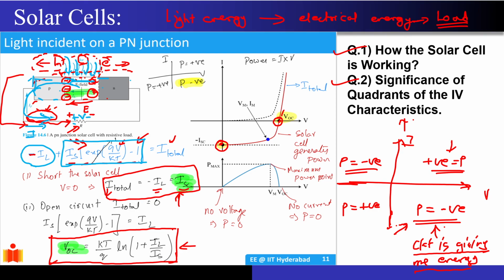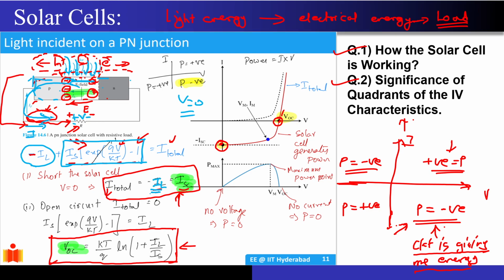Now we define 2 points, one we called a short circuit point and one we called an open circuit point. For the short circuit point, you have to put V equal to 0, that is there is no load connected, correct? So this is what we called the short circuit point, and what you will get is your total current will be nothing but just minus I_L, and this is what we call the short circuit current. Note that short circuit current is nothing but the value of this I_L.